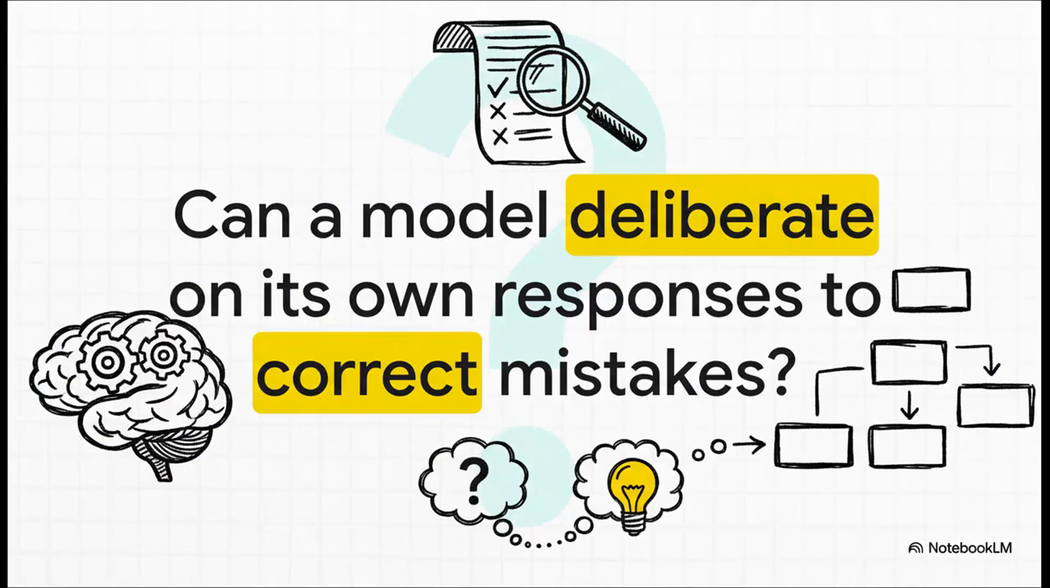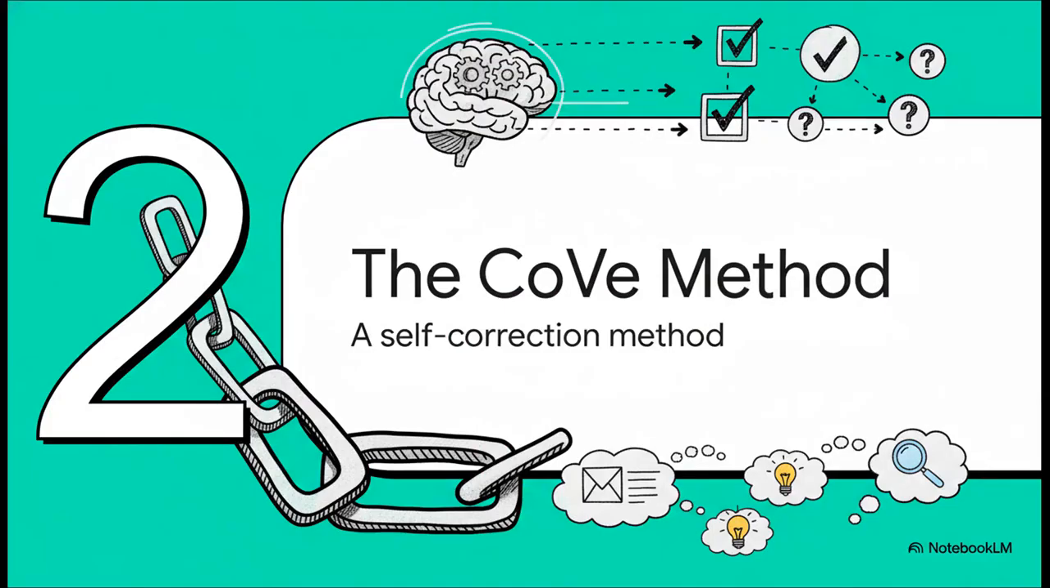And this observation leads to the central question of the whole paper. If the model kind of knows the right answer deep down, can we prompt it to deliberate on its own output? Can we get it to check its work and correct its own mistakes without having to use any external tools? And that is precisely what the authors set out to do.